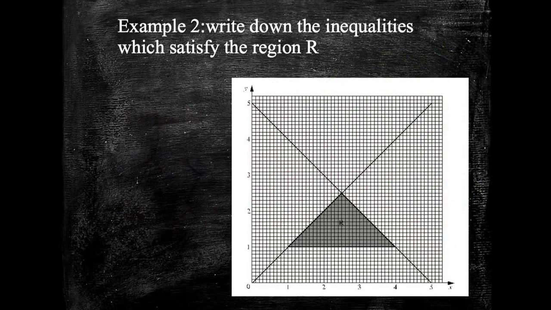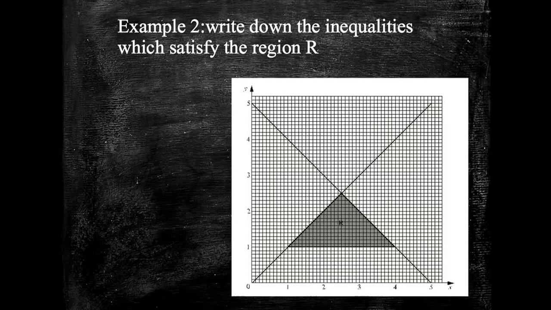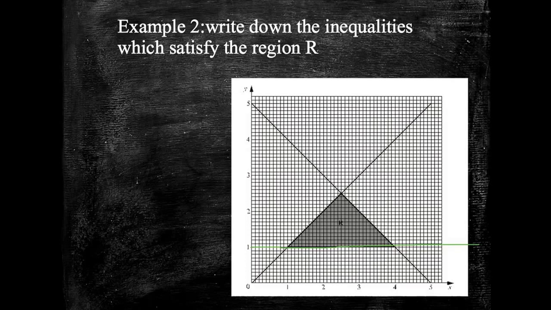Okay. Let's have a look at this in a slightly different way then. Here we have a number of different lines, and we need to write down what the inequalities are which satisfy the region R. So we can see there's an area that's been shaded in. Personally, I always go for the vertical and horizontal lines first because I think that they're the easiest ones. And let's look, we've got a line down here, and it's everything above that line. So one of the inequalities is going to be everything above where y is 1.